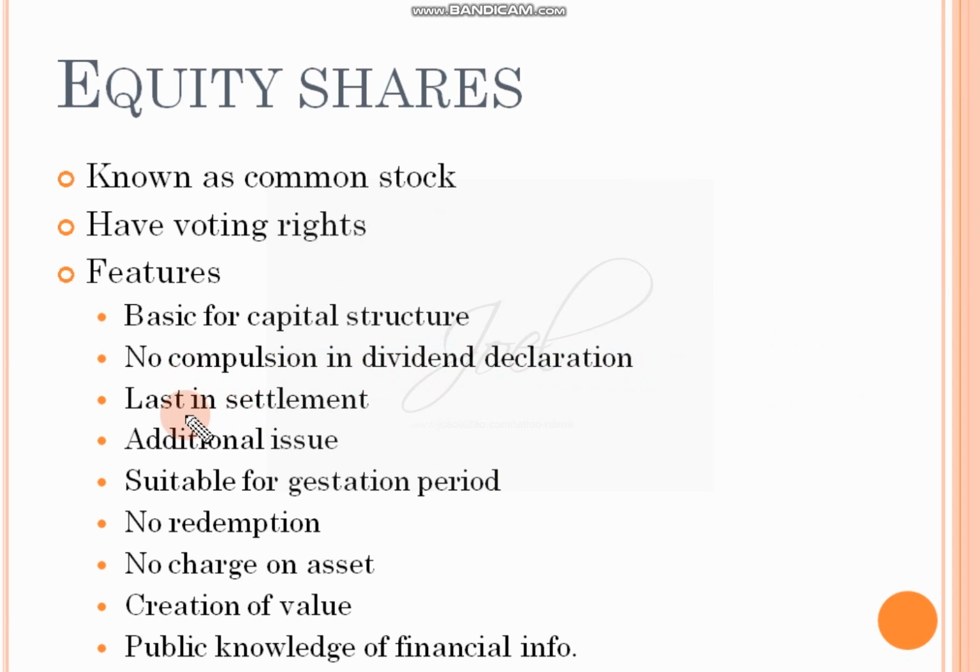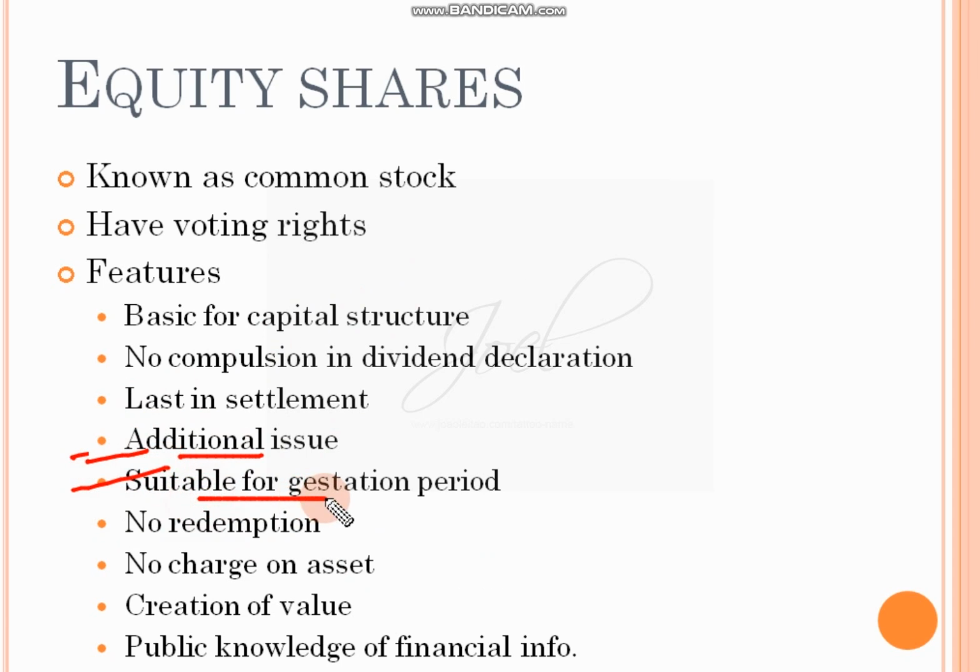Next, last in settlement. So final payment, when it comes to winding up or closing of the company, this will come at the end, last. Then additional issue. Whenever it comes to an extra issue of shares, first you will issue them to the equity shareholders, then to any other person. So that's why whenever it comes to additional share or bonus share, it will be issued to the equity shareholders.